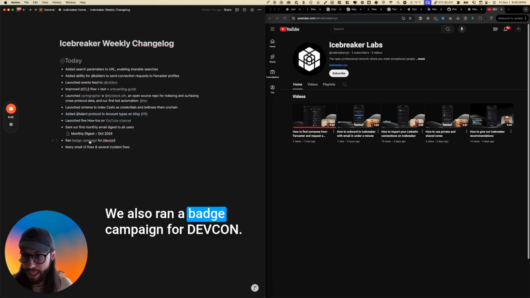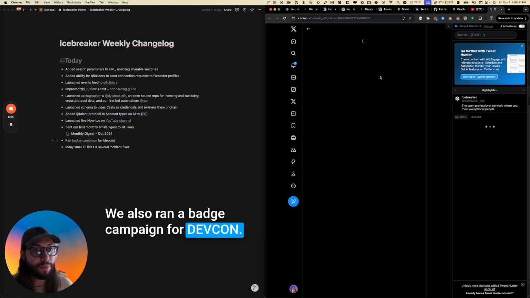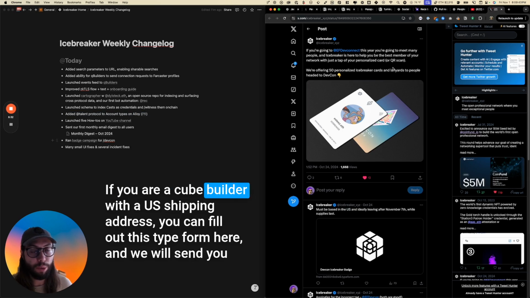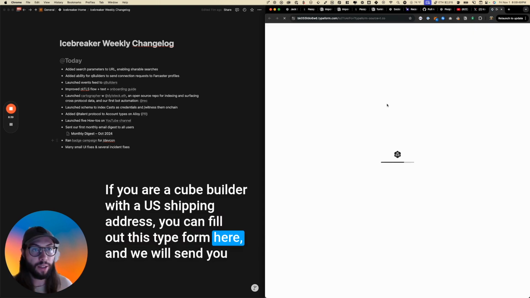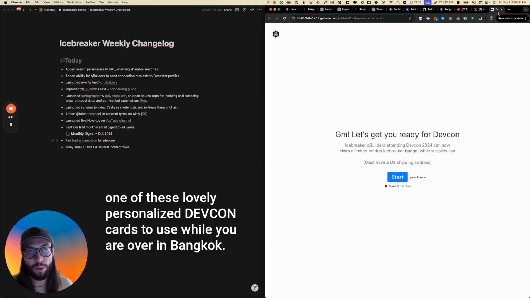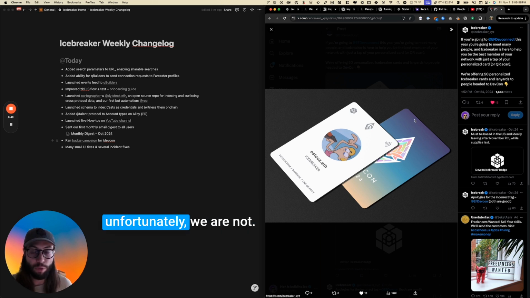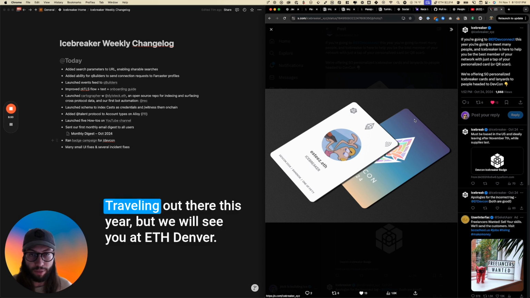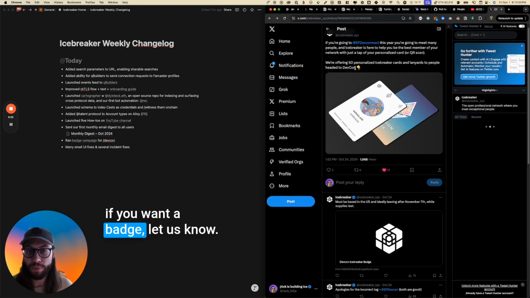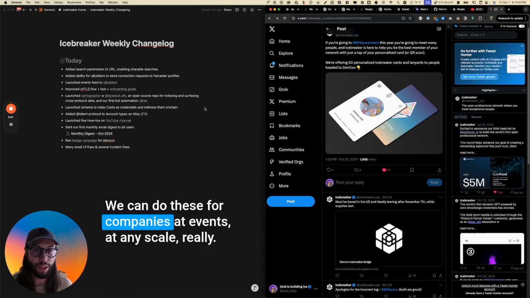We also ran a badge campaign for DevCon. If you are a cube builder with a US shipping address, you can fill out this Typeform here, and we will send you one of these lovely personalized DevCon cards to use while you are over in Bangkok. Unfortunately, we are not traveling out there this year, but we will see you at ETH Denver. If you want a badge, let us know. We can do these for companies and events at any scale, really.